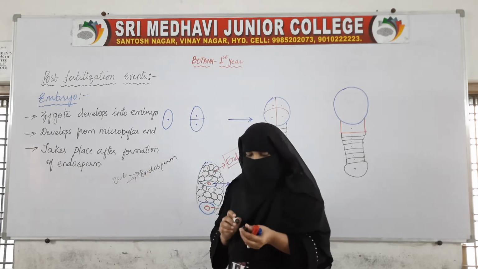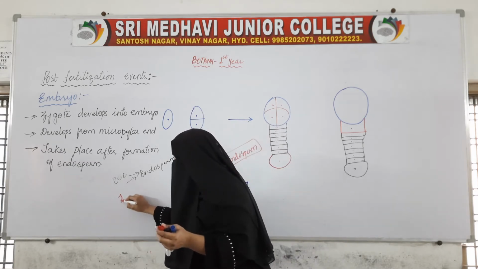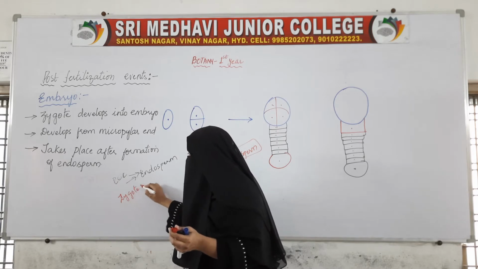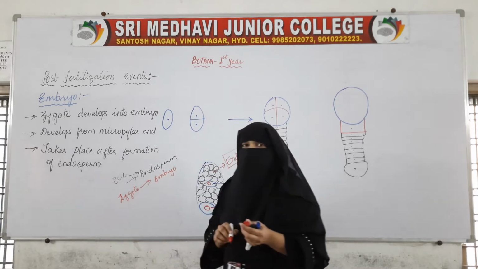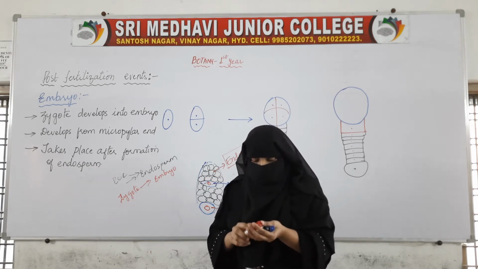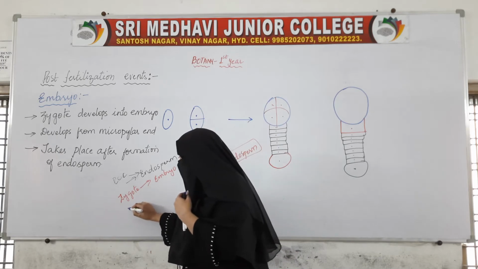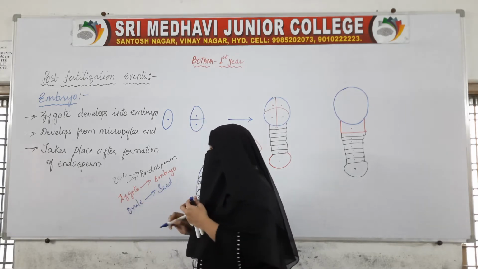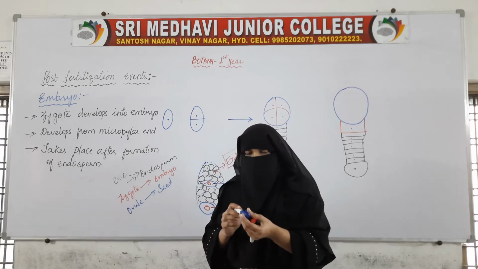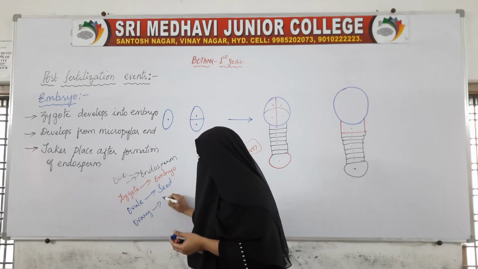The next change is the development of zygote to embryo. The third change which we see is that the ovule will change into seed, and lastly the ovary will change into fruit.